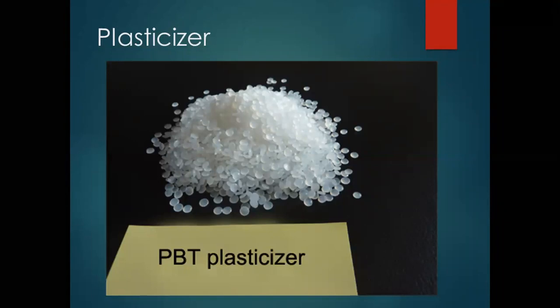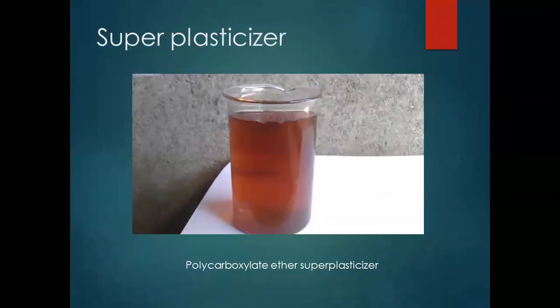But for big structures, we can use plasticizers and super plasticizers, which are useful for increasing the workability of the concrete. PVT plasticizer is a plasticizer useful for increasing workability. You can see these super plasticizers, liquids like polycarboxylate. They act as a super plasticizer. If we use such a liquid in the water, then automatically the workability of the concrete goes on increasing. Concrete will remain workable for more time.